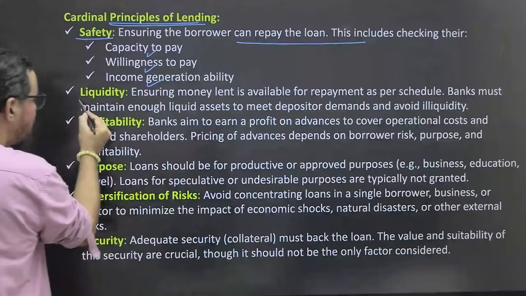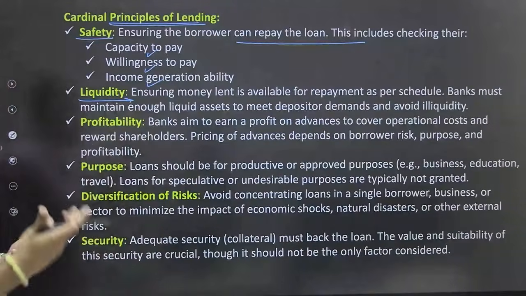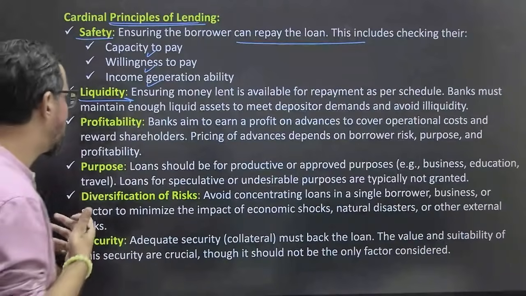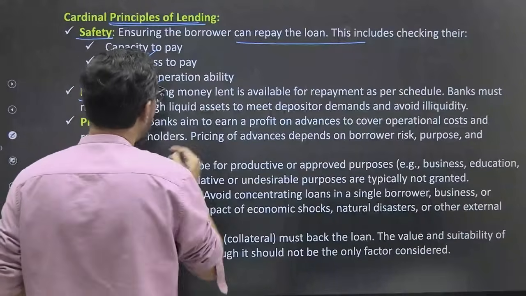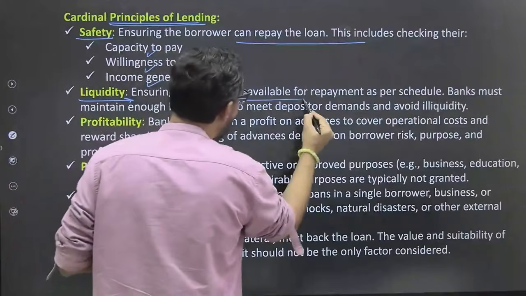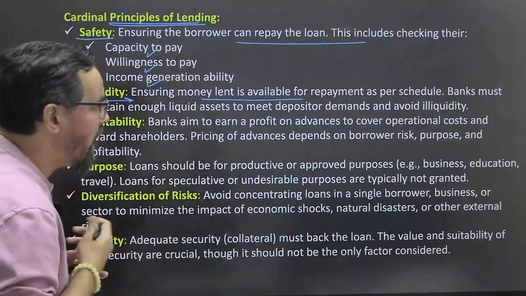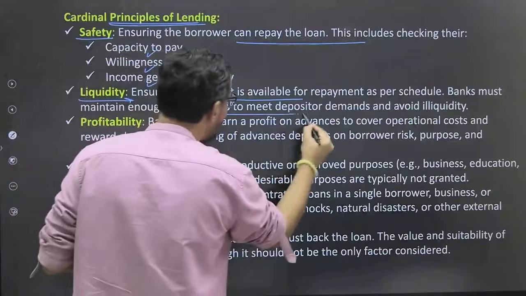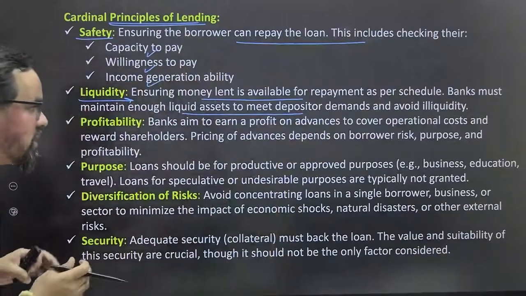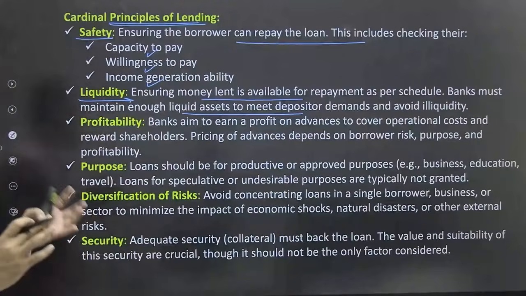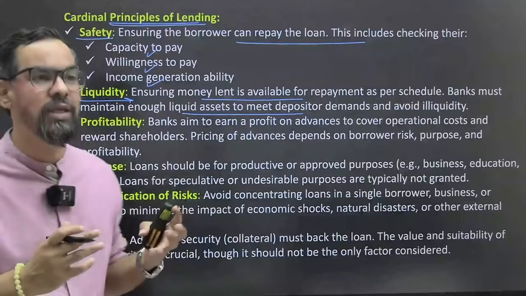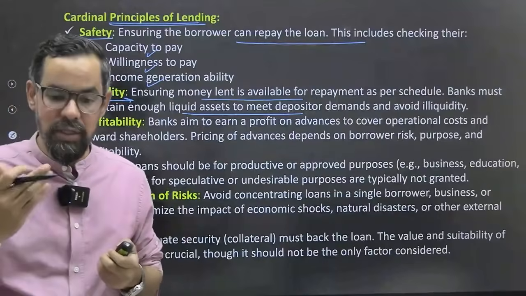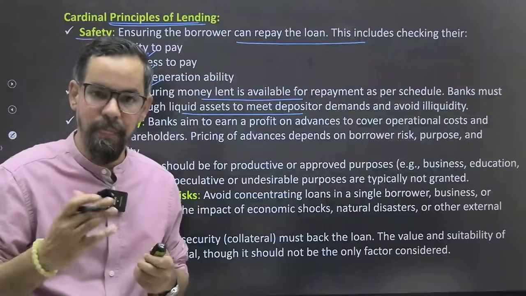Liquidity is another important component of the lending principle: ensure the money lent is available for repayment as per schedule. The bank must maintain enough liquid assets to meet depositors' demands and avoid illiquidity. We have discussed this many times in BFM also.